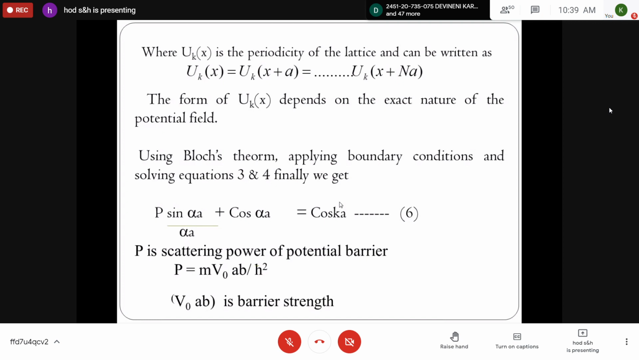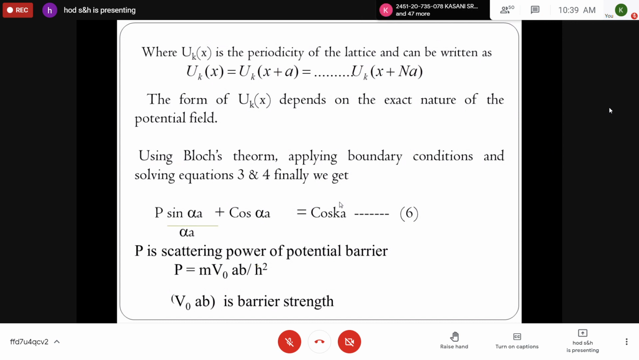So that's what I have explained. Where u(x) is the periodicity of the lattice and can be written as u(x) = u(x + a) = u(x + na), like that. It's a periodic potential function in one dimension. It explains the exact nature of the potential field.